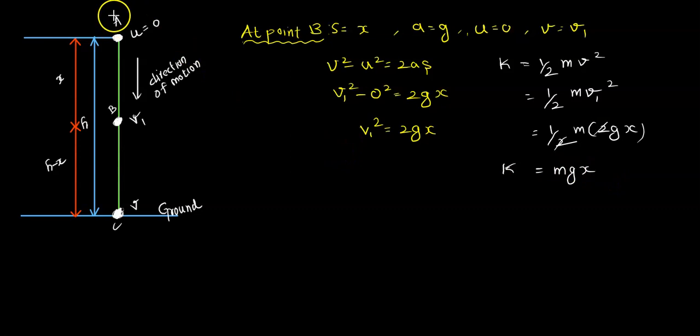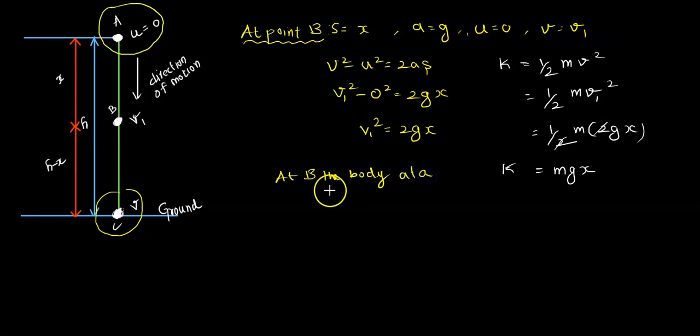When I consider kinetic energy, I should consider point A. Now I'm going to do it for potential energy, so I will consider from point C, because I need to know the height. At B, the body is at a height, and the height is h minus x.